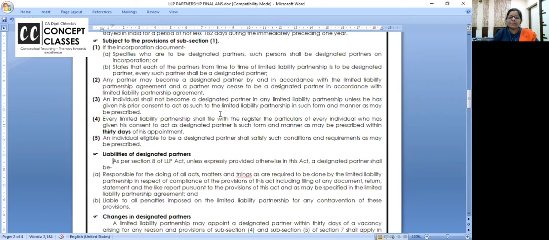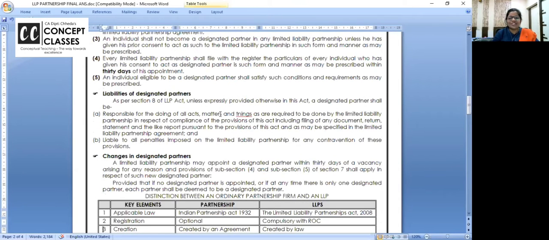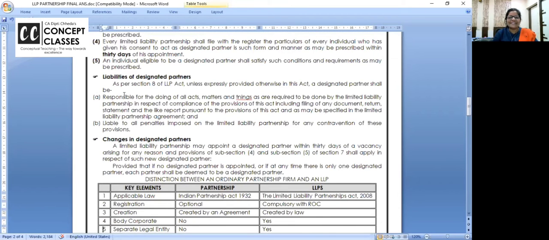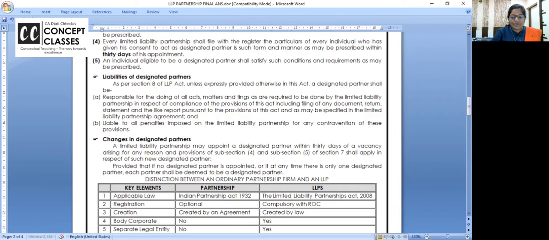Now, liability. I have not used this word well; instead of liability, say responsibility. If you give responsibility in the form of power, they perform it better, right or not? So what we are discussing here is the liabilities of the designated partner.